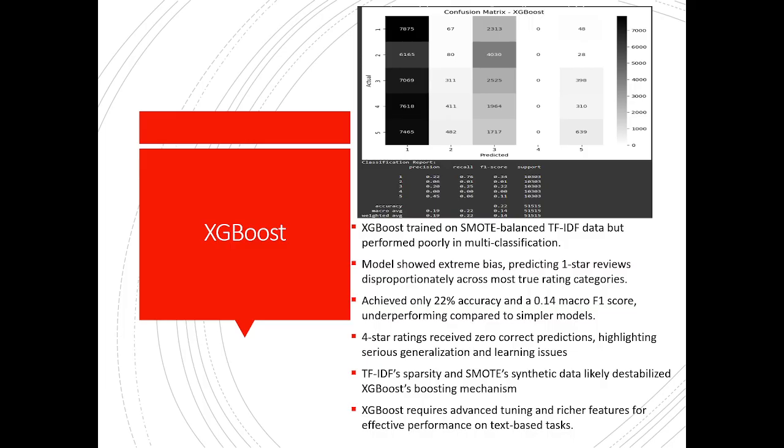TF-IDF's sparsity and SMOTE synthetic data likely destabilized XGBoost's boosting mechanism, so it was very sensitive to the synthetic data that was introduced in order to reduce imbalance. XGBoost also requires advanced tuning and likely richer features for effective performance on text-based tasks. Due to the limitations on the available data, I was only able to use so many input variables in order to figure out how they affect the target variable.